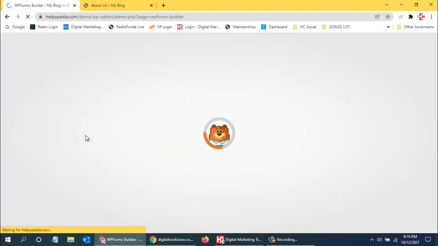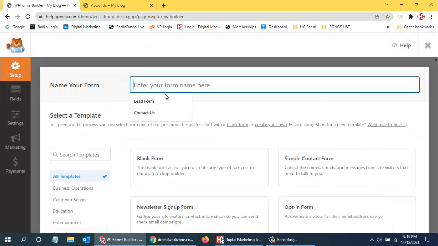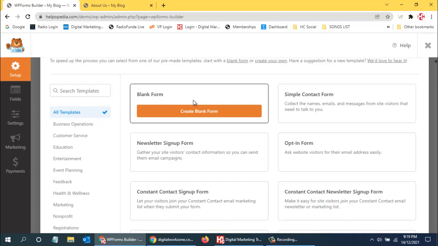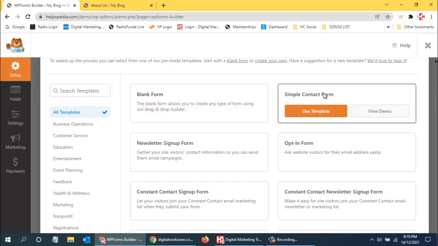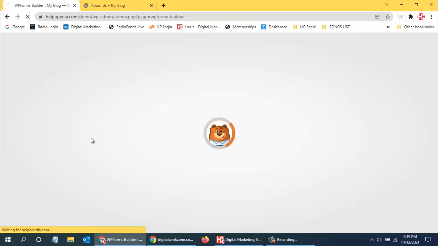and then I can give the name of my form. So I'll use contact us, and say I want a blank form. A simple contact form, a ready-made form, is available, but instead of using a ready-made form, I'll teach you how to create a form of your choice. So I'll say create a blank form.